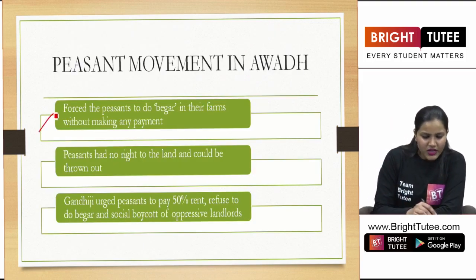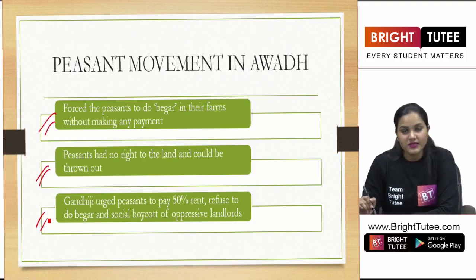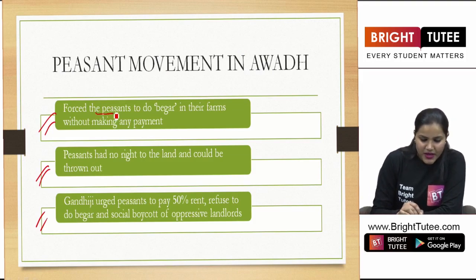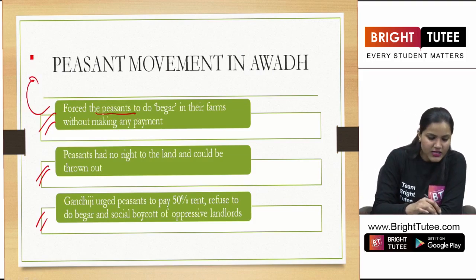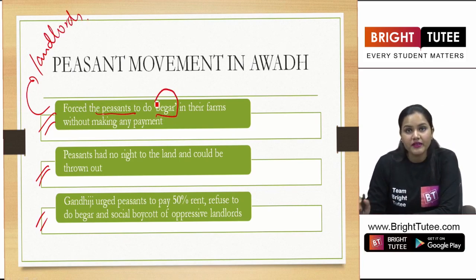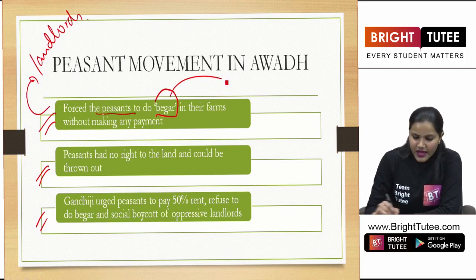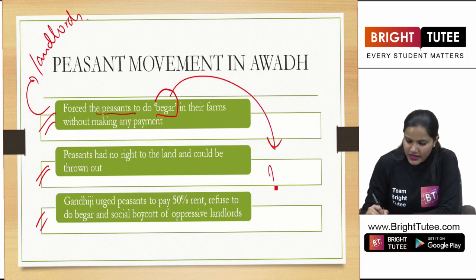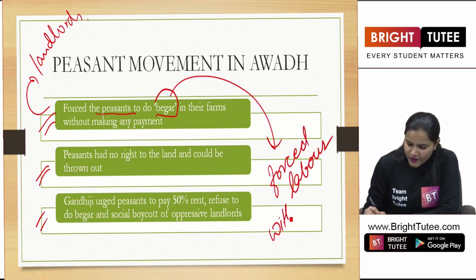Now, what are the problems of these peasants? The rich landlords forced the peasants to do begar. Now, what is this begar? Begar means a forced labor that the peasant had to perform without any payment.